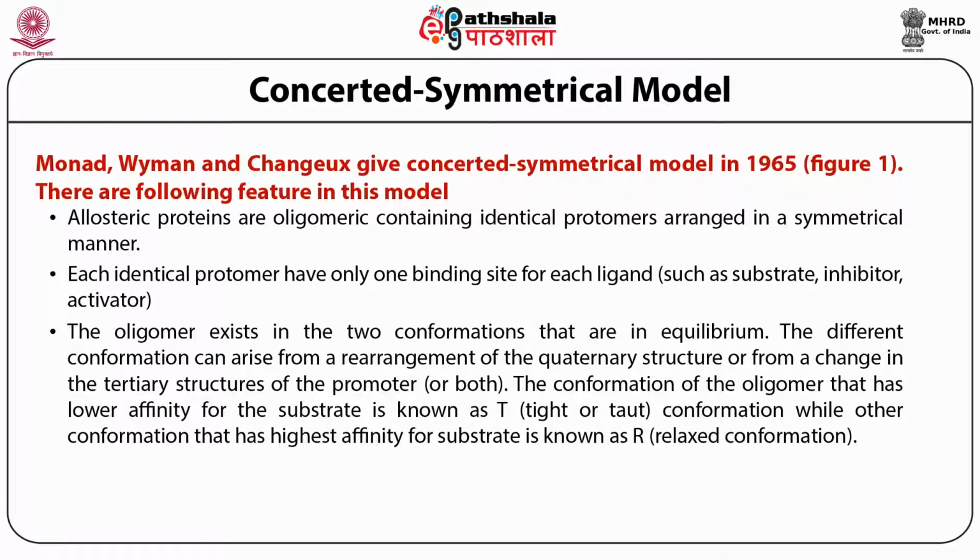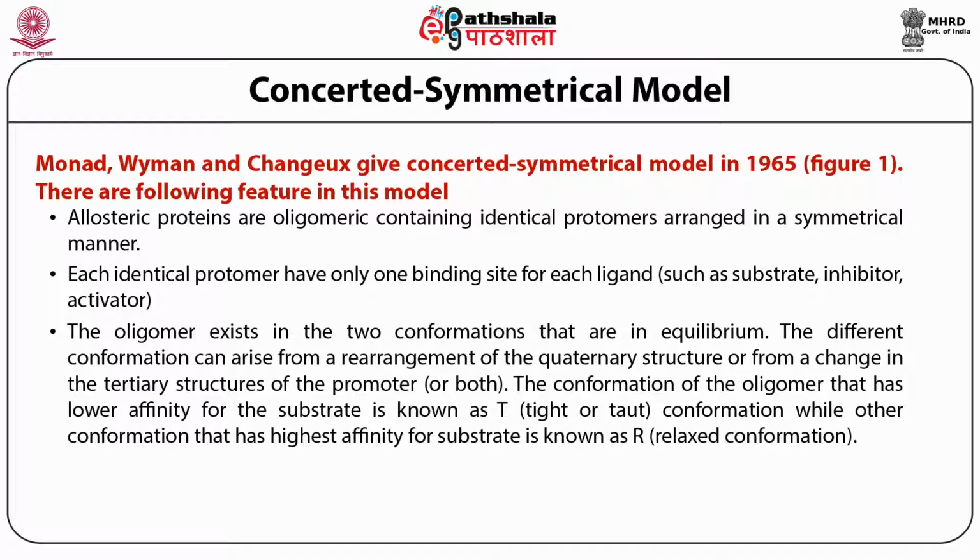The different conformations can arise from rearrangement of quaternary structure or from a change in the tertiary structure of protomers or both. The conformation of the oligomer that has a lower affinity for the substrate is known as the T or taut or tight state, while the other conformation that has the highest affinity for the substrate is known as the R state, relaxed state.